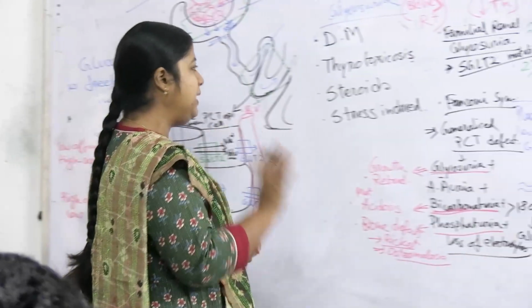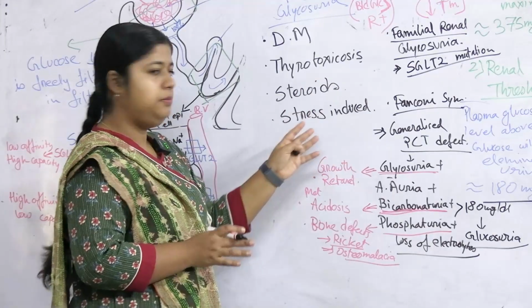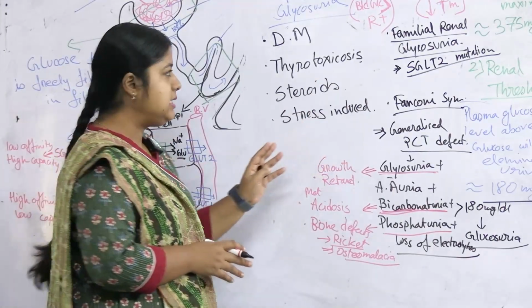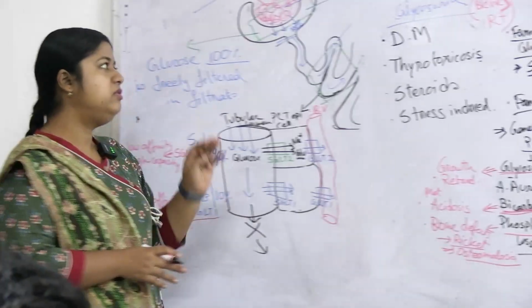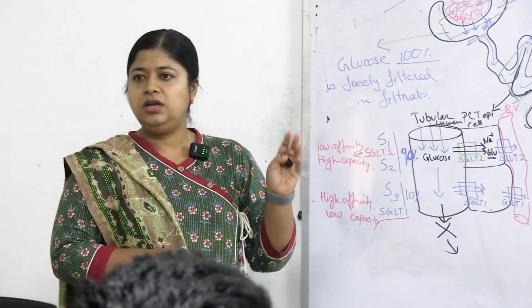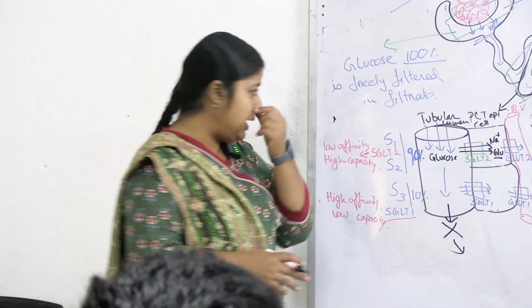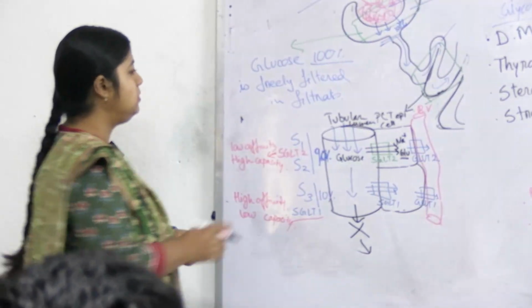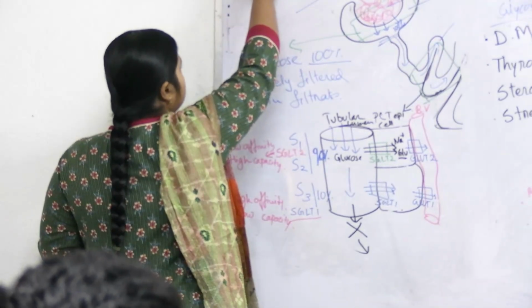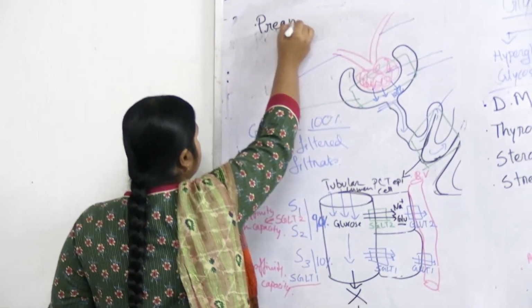Okay, so these are the two normoglycemic glycosuria conditions. Another example of normoglycemic glycosuria which is not pathological. All these things were pathological. But next comes a physiological condition where in normoglycemic condition we find glycosuria, and that is pregnancy.